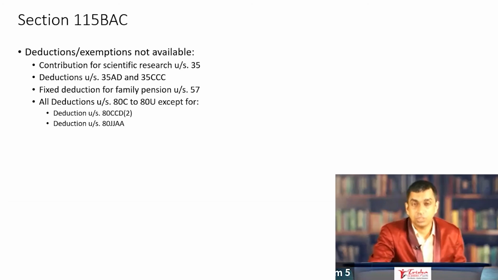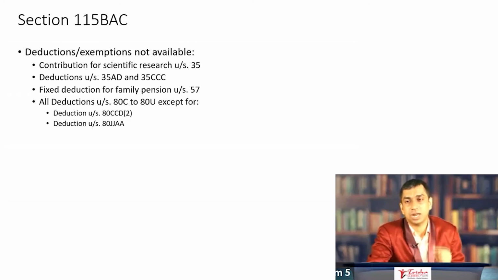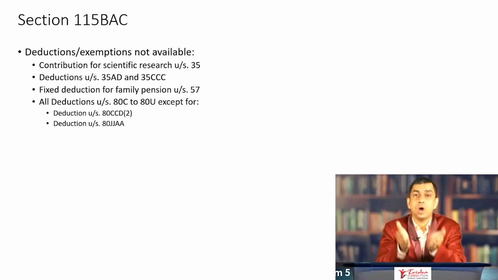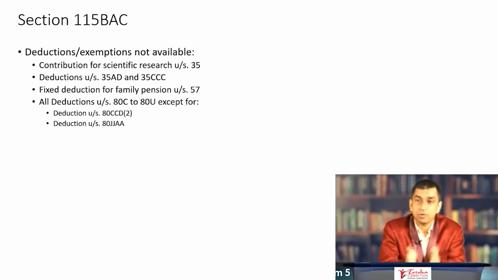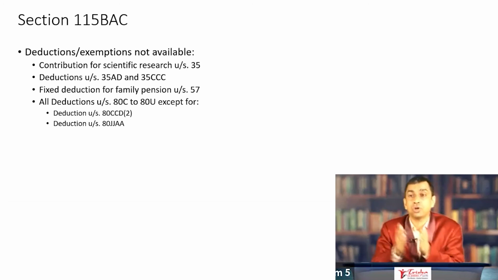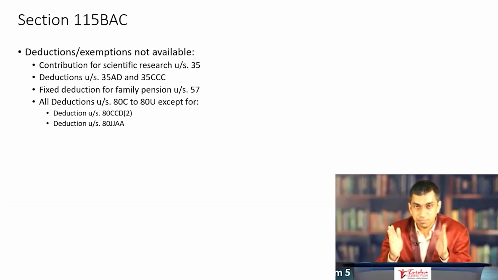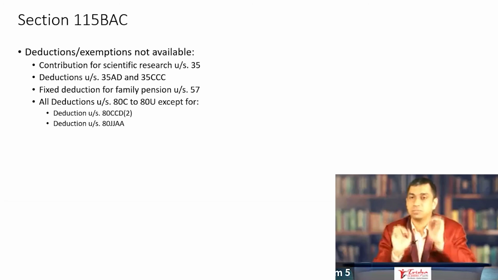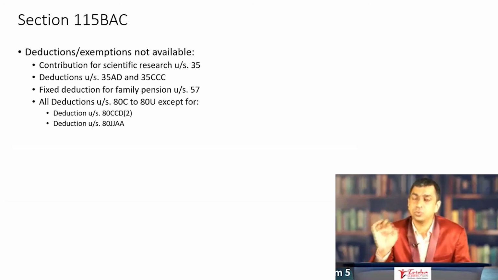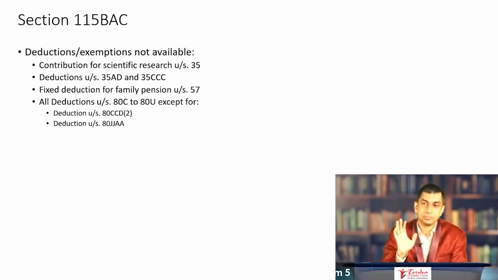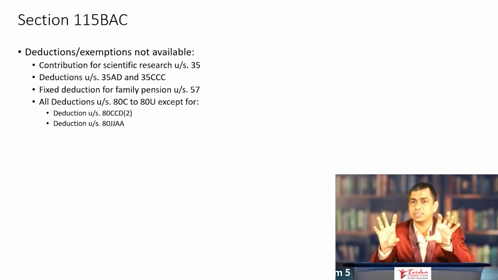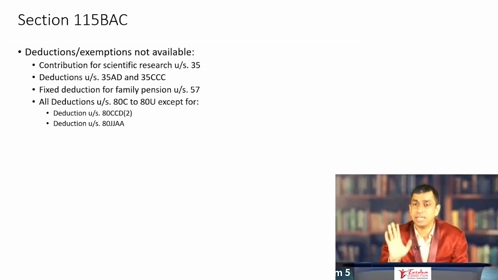If possible, solve as many problems as you can, because a likely question at the CA intermediate level as well as at the CA final level is a situation where you are asked to opt for 115 BAC or not opt for 115 BAC. You are given the case of an assessee, these incomes, these exemptions, and very simply asked to calculate tax. These incomes and these exemptions. Calculate tax, as simple as that.